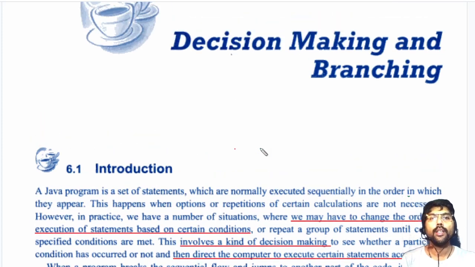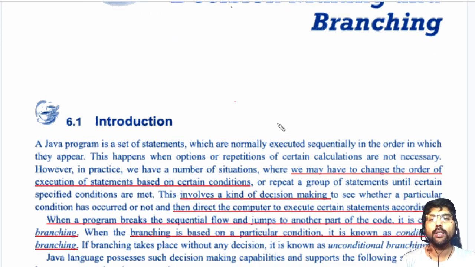The next topic is called decision making and branching. We know that our Java program executes in sequential order. That means execution will be done statement by statement. But there may be a condition where we have to change the execution sequence. We may have to change the order of execution of statements based on certain conditions. Whenever a certain condition is met, we have to change the execution sequence.